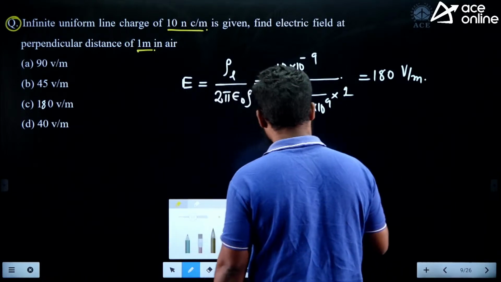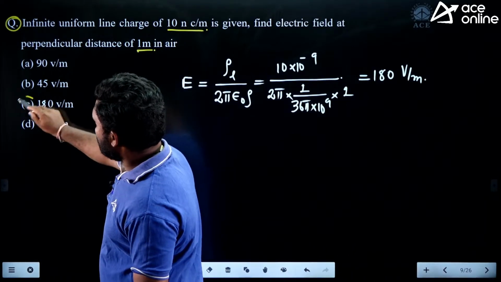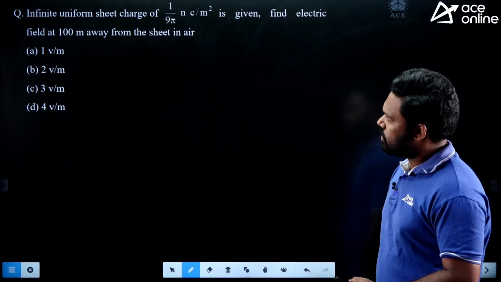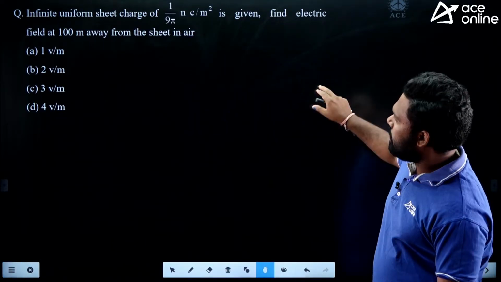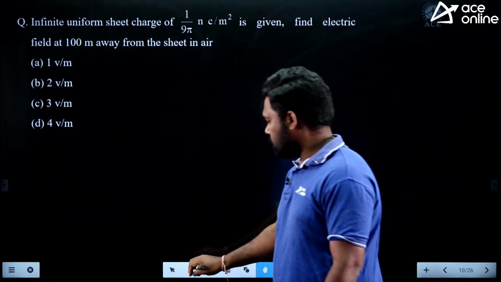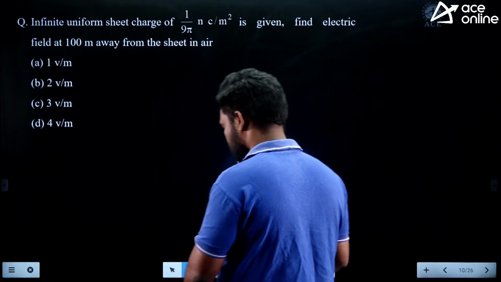Okay guys, so what is the answer here? Option C is the answer. 180 volt per meter. Yes. Next question. Direct formula based questions, identifying formulas, theory questions, isn't it? So these are the models of questions you can see in the previous papers.